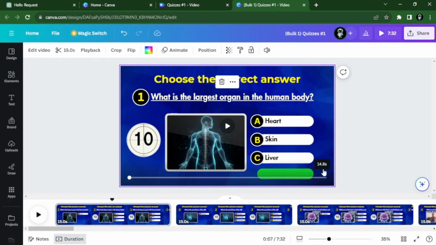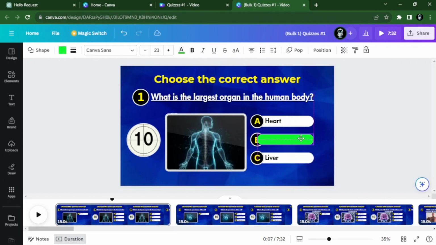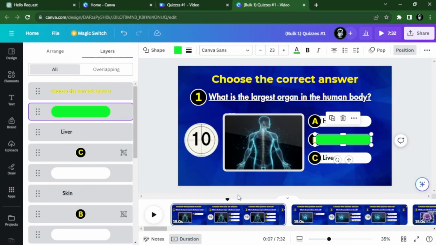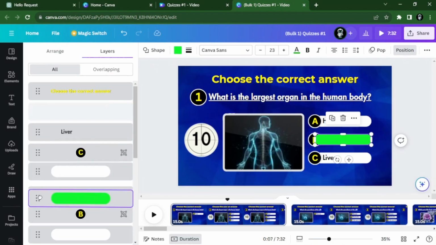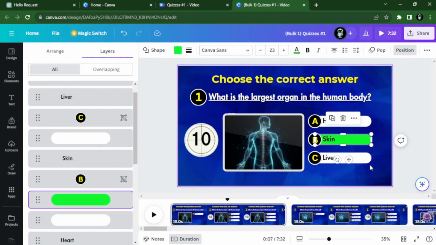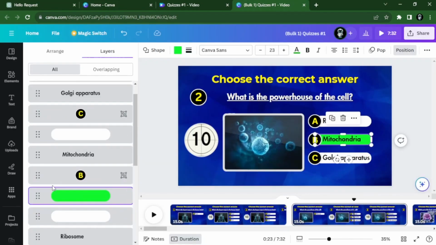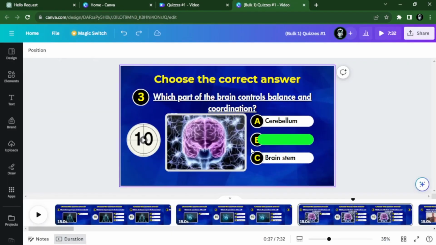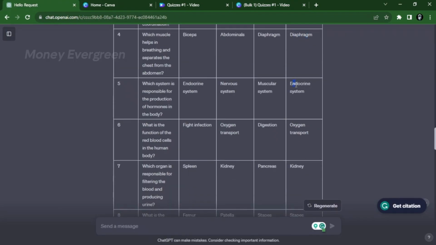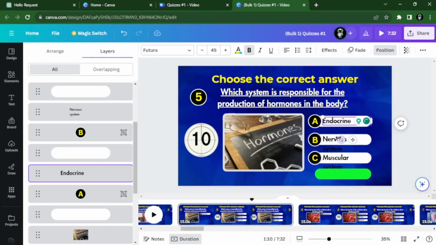To do this, place it over the correct answer, then click the three dots, select Layers, then Show Layers, and place it just below the letter of the correct answer so it won't be covered. Do this on every correct answer, and also make some minor adjustments for the font if it won't fit, or the position if needed. Once done, you're good to go.